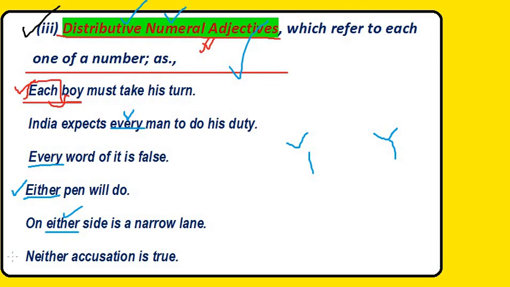Neither accusation is true. We have previously discussed either, and now we have neither. Neither accusation is true. The word accusation means, we can say, complaint. Neither accusation or neither complaint is true, meaning both are false. So here neither is the distributive numeral adjective in this sentence.